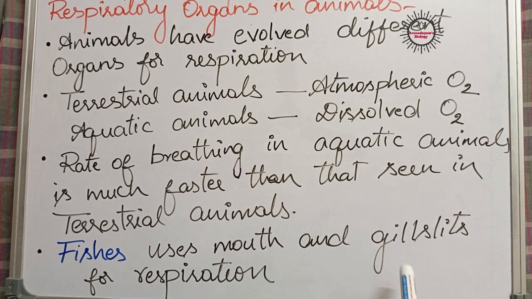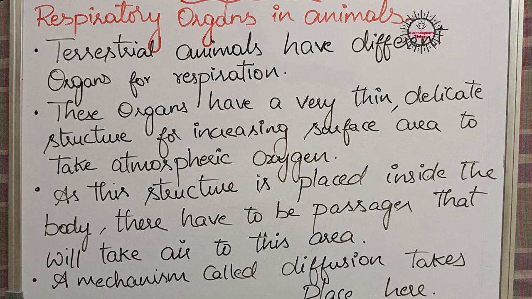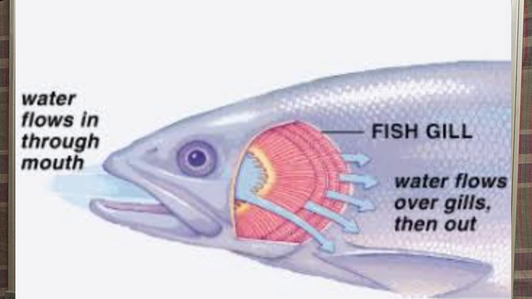Actually, the respiratory organs in fishes are gills. They use gills for respiration. How does respiration take place in fishes? When we observe a fish in an aquarium, we see that they constantly open and close their mouth and gill slits. In fishes, gills play an important role in respiration, and those gills are present in the gill slits. When fishes open their mouth, the dissolved oxygen present in the water enters the mouth.